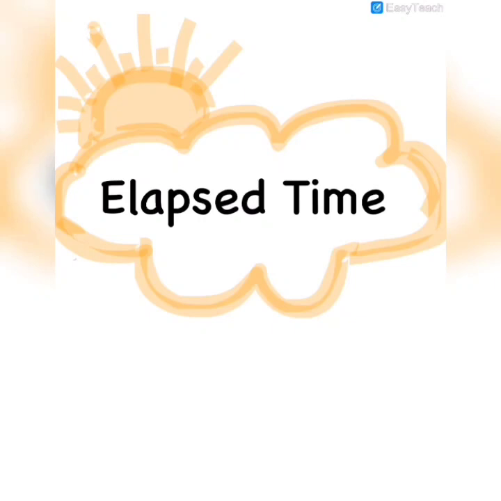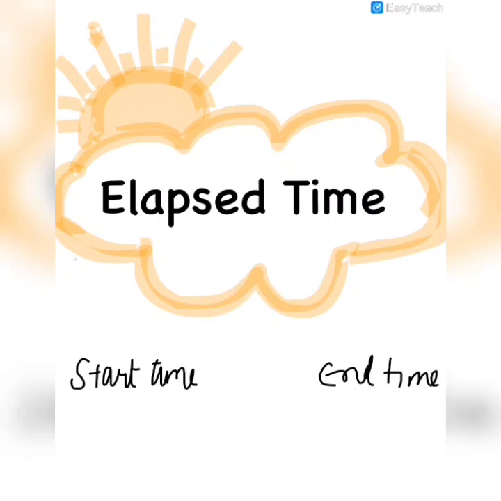Hi students, today we'll do some more questions on elapsed time. Let's see first what is elapsed time. Any work you do has a starting time and an ending time. The duration between this starting time and ending time is called elapsed time. We are writing it here as ET.